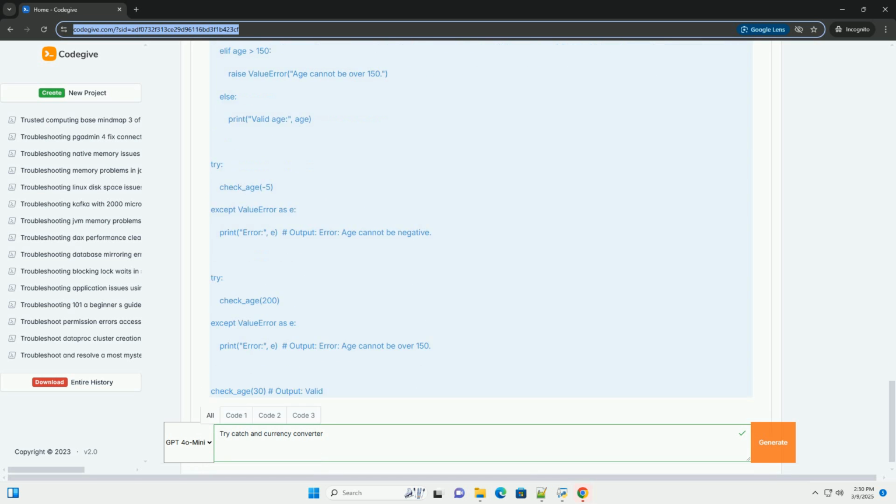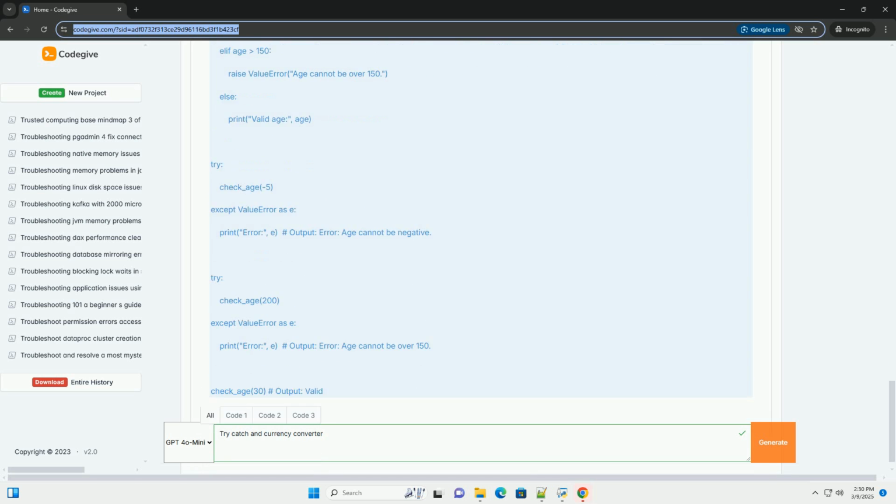2. Fetch the exchange rate from an external API; we'll use a simple example API. 3. Perform the conversion. 4. Display the result. 5. Handle potential errors gracefully, for example invalid input, network issues, and invalid currency codes.